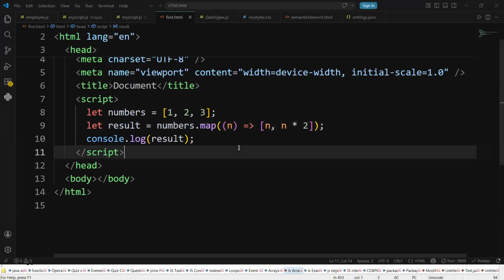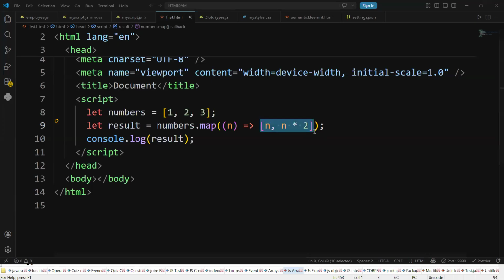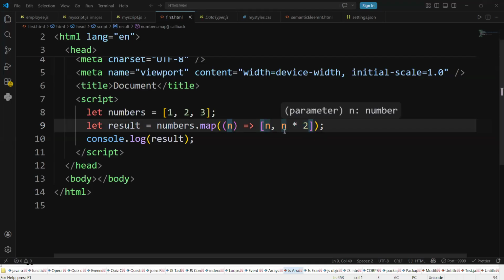Okay, good guys. These are the two worst answers, guys. I think there is no presence of mind. Here I have given a clear array format, which means at least you should have some common sense. Here n value is 1: 1 into 2, nothing but 1 and 2. Second n value is 2: then 2 comma 2 into 2 and 2, 4 రావాలి. 1 2 2 4 3 6.